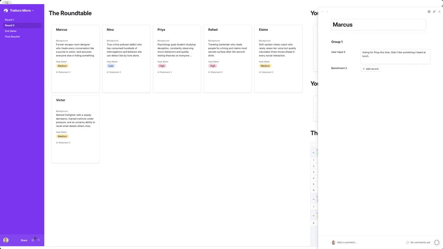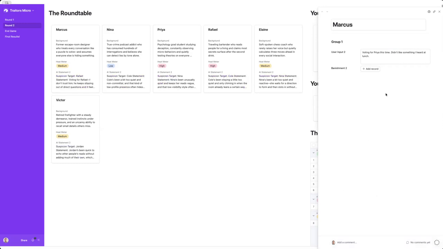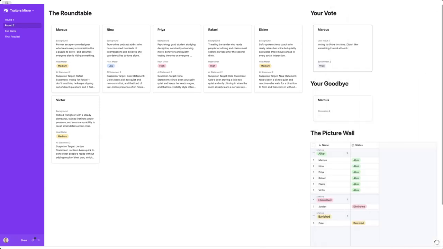And again, that's going to trigger the AI field agent. We'll give it a minute to run and cast the votes in the background. And then I will put in my vote for Priya. And now we will hang tight here and see the results.